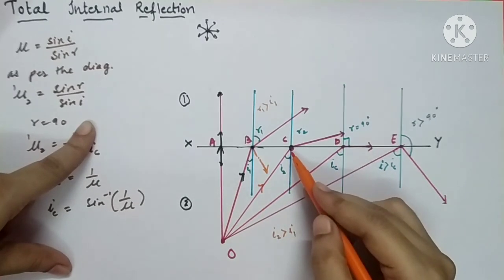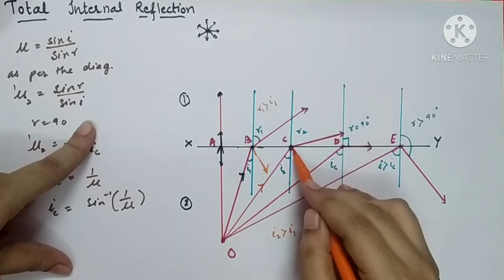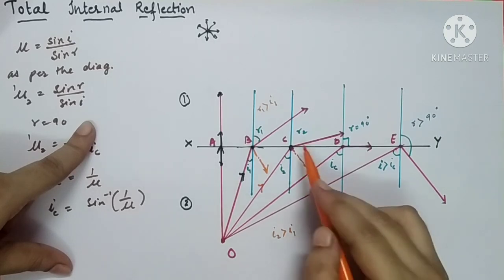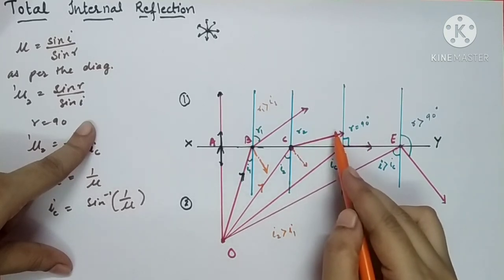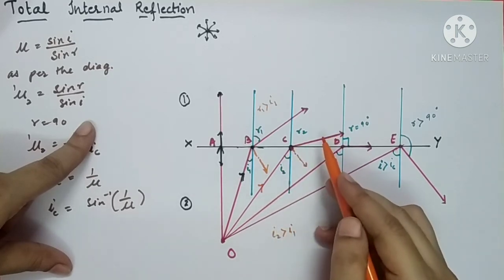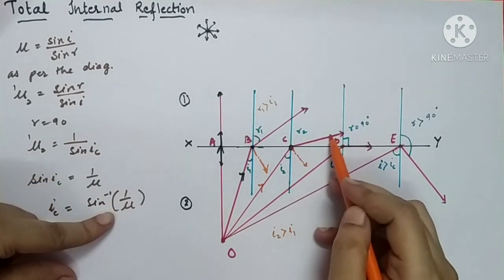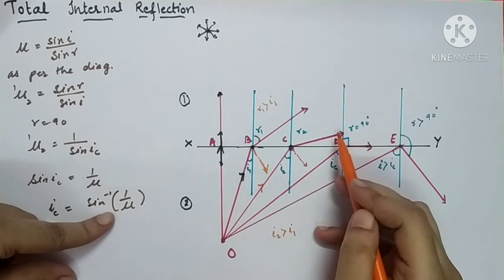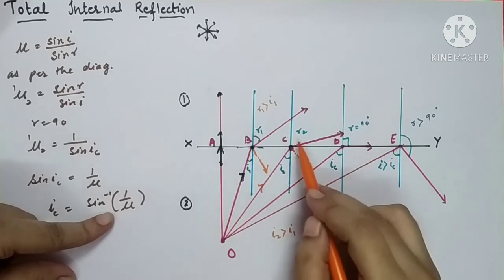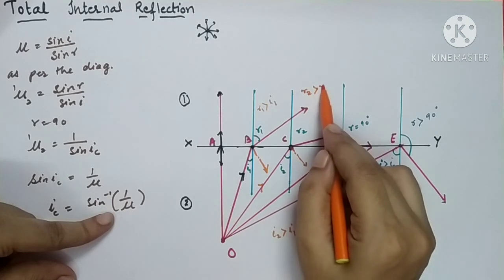Now obviously this ray is also going to divide into two parts. Some part of this light ray is going to be reflected back inside the same medium, while the remaining part will be transmitted. So as the angle of incidence increases, the angle of refraction also increases. See here, this light ray will move more away from the normal this time. So this R2 is the angle of refraction. When you compare R1 and R2, you will come to know that R2 is greater than R1.